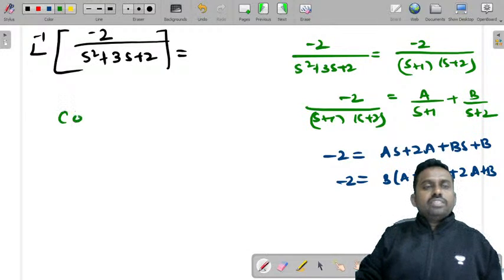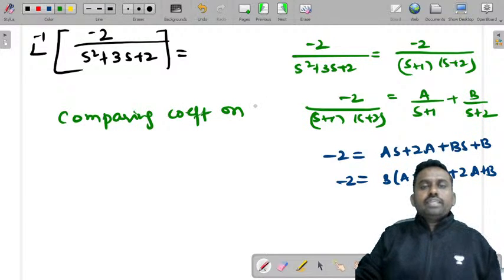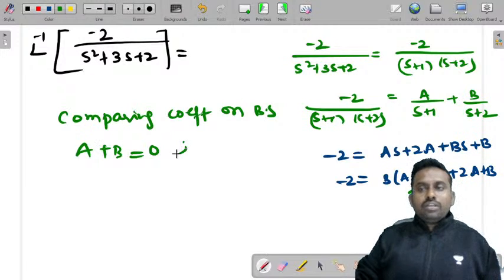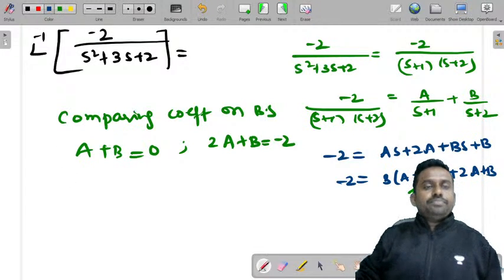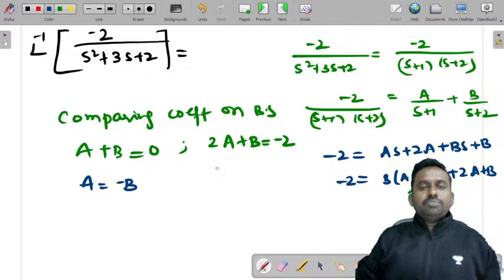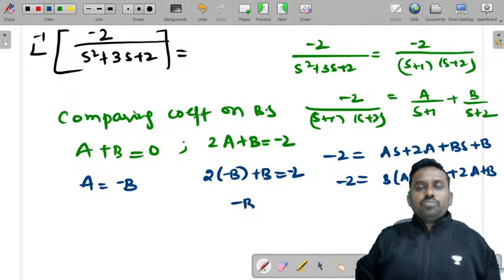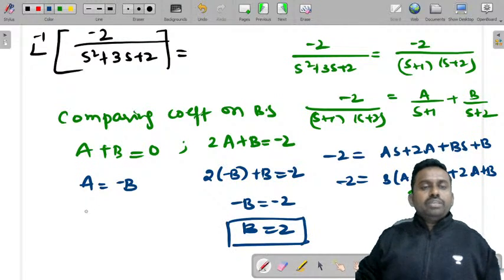Now compare the coefficients. Comparing coefficients on both sides, you do not have any s term here. So a plus b, this is the s term coefficient, a plus b is equal to 0 and 2a plus b is equal to minus 2. So you can write a is equal to minus b. So 2 into minus b plus b is equal to minus 2. So minus b is equal to minus 2. b is equal to 2. If b is equal to 2, a is equal to minus 2.